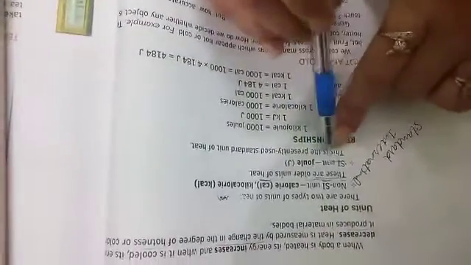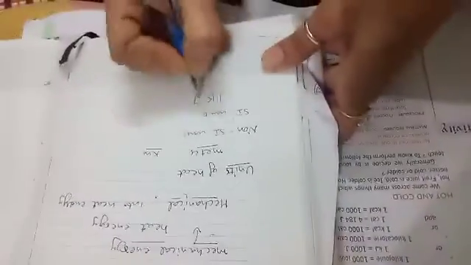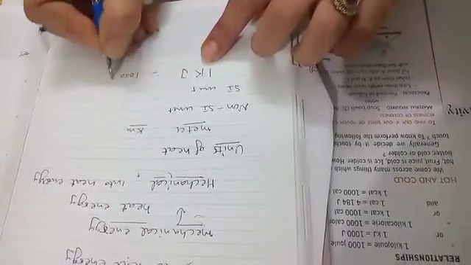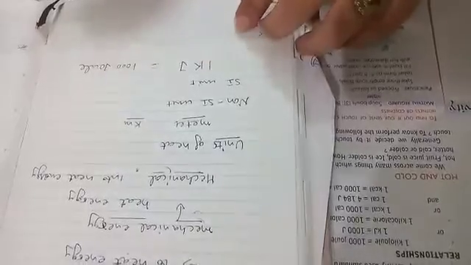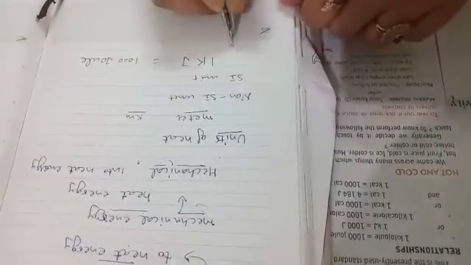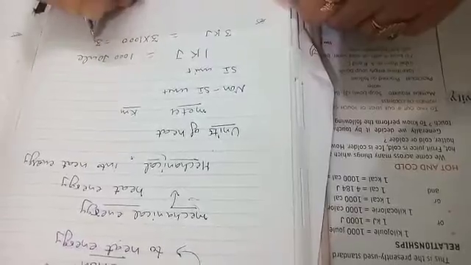What is the SI unit of heat? The SI unit of heat is joule. Now you can see the relationship: 1 kilojoule, we also write it as kJ, is equal to 1000 joule. If you want to convert 3 kilojoule into joule, how can you convert? 3 multiplied by 1000 is equal to 3000 joule.